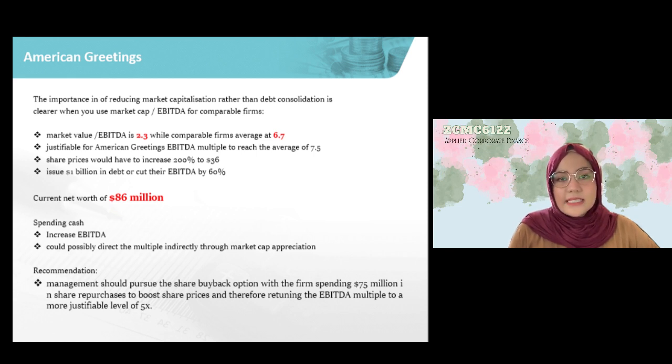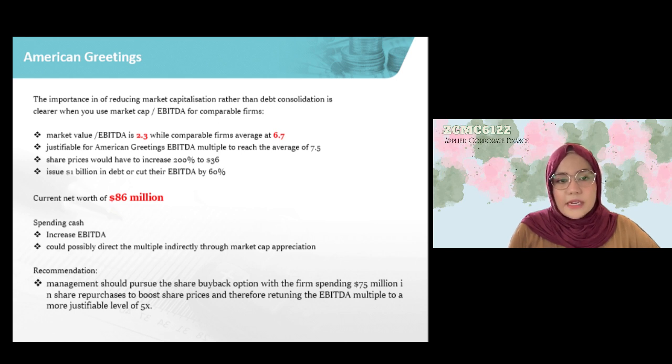American Greetings currently has a net worth of $86 million. So should they spend this cash, it would directly increase the EBITDA multiple, but not by much. Spending this cash could possibly direct the multiple indirectly through market capitalization appreciation if spent wisely. Given that the share price of American Greetings as per EBITDA multiples is much higher than the current share price, this suggests that the shares of American Greetings are trading at a substantially lower level.